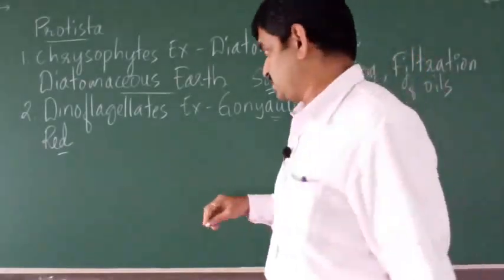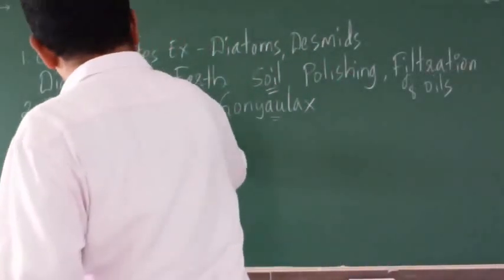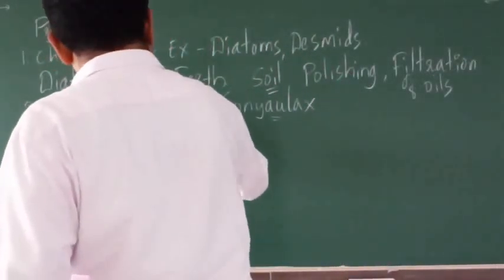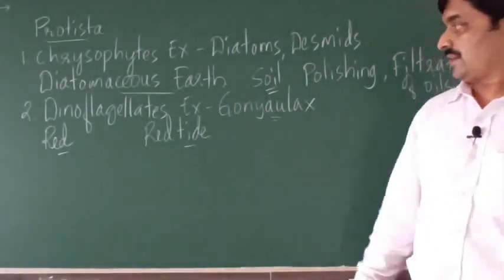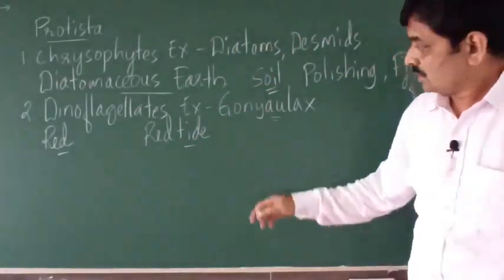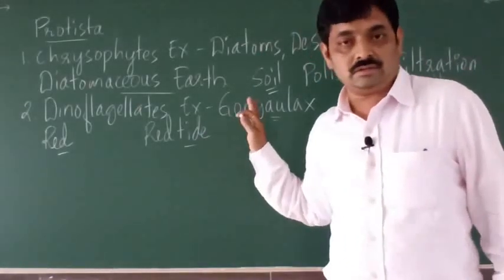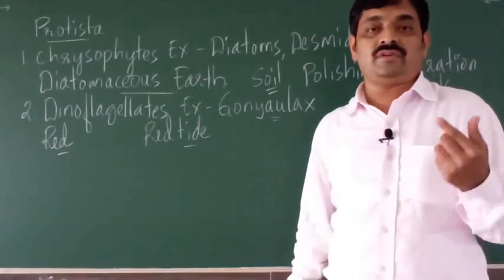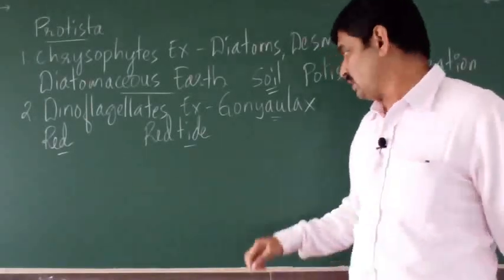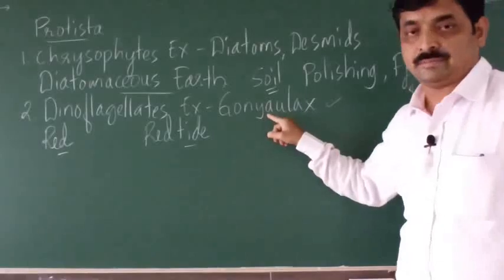And this condition is called red tide. So here you may expect questions. What is red tide? Or give one example of red dinoflagellate. So you have to write this example.